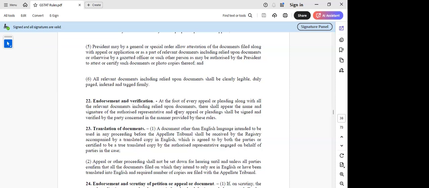Now, next is the translation of documents. We have seen in a few instances, in different parts of the country, that they are issuing the order in a local language. Even in a few instances in Karnataka also, we have seen that partly the order is in Kannada and then they come out with an English conclusion.